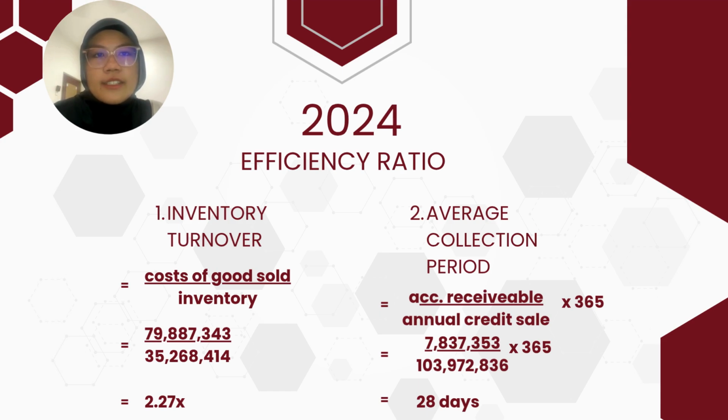Next, average collection period. One of the stronger points in 2024 was the collection speed. It took the company an average of 28 days to collect payment from credit customers. As we will see later in our group comparison, this was much more efficient than the following year.